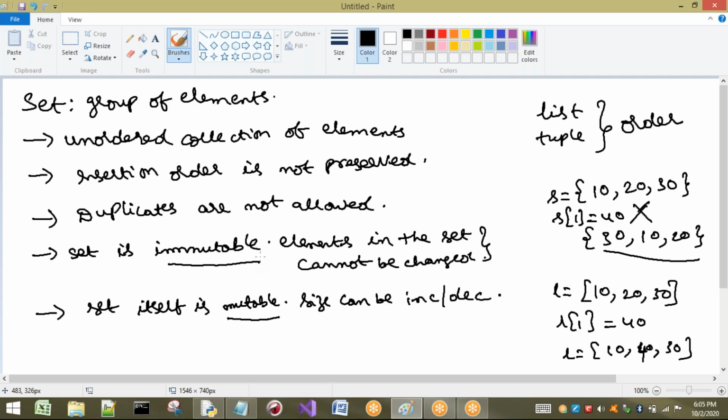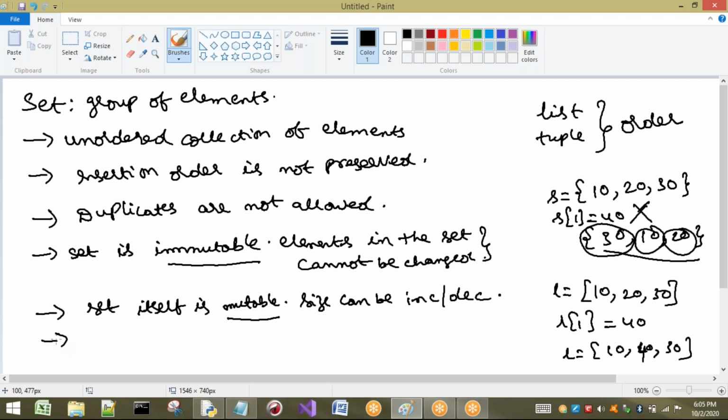When can we say set is immutable? When we consider the elements of a set, I cannot change them. This element cannot be changed, this element cannot be changed, this element cannot be changed. So I am calling that set immutable. Next, why am I saying set itself is mutable? The reason is that the size of this set can be modified. That is why I am telling it is mutable also.